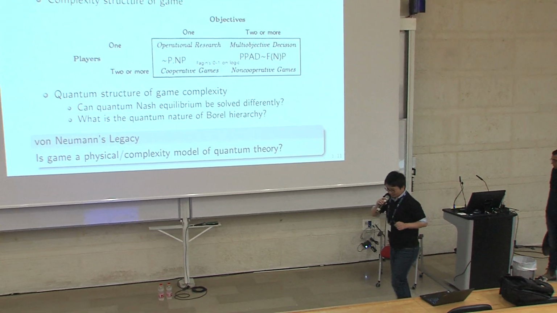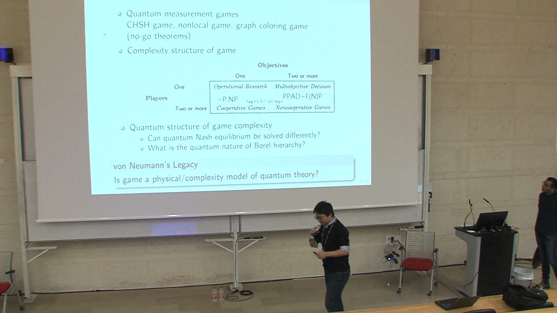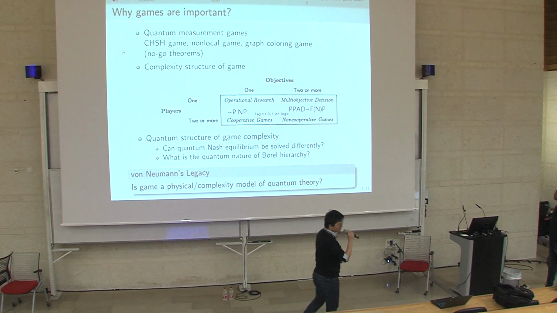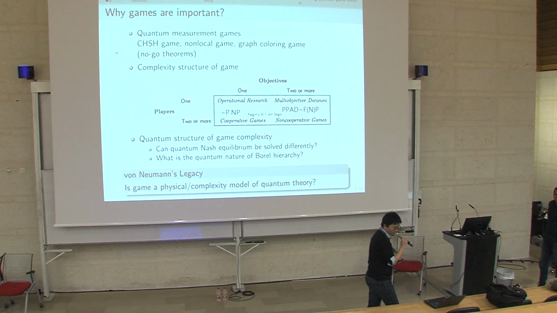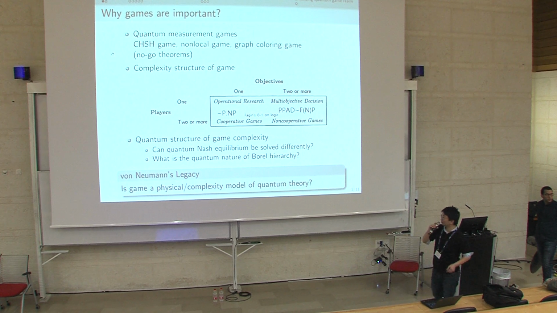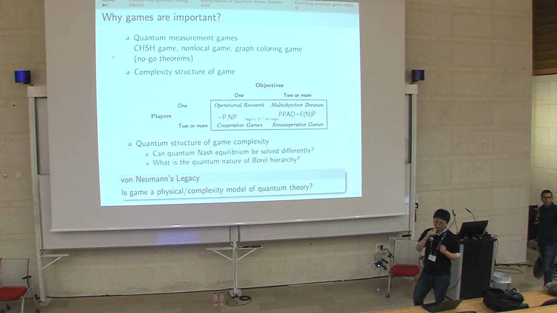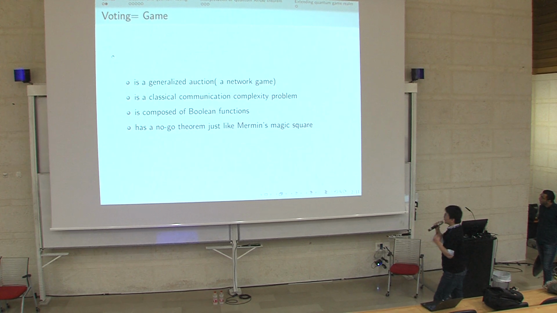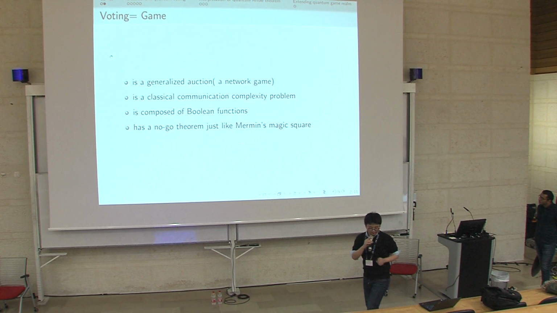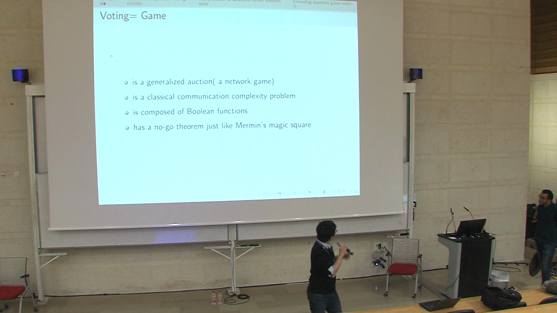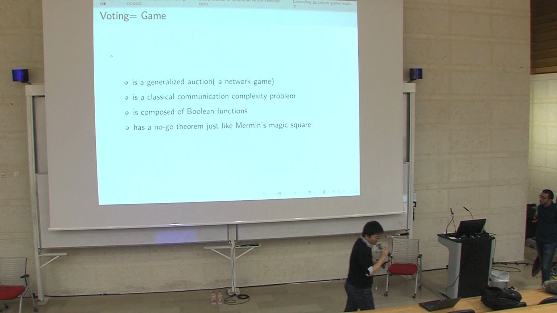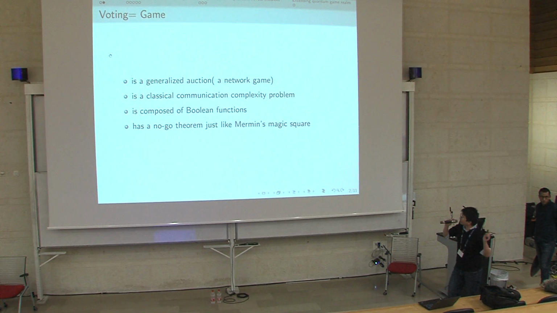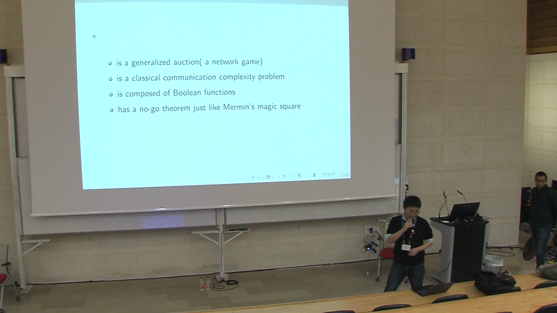And why are games important? Because there are many quantum foundational phenomena that can be described with games, and the complexity classes of games are really important. So as a physicist, I would like to ask, can games compute quantum physics? And I think so. So voting is a game. Voting is a good model of communication complexity classes, and voting is composed of Boolean functions. And there, most importantly, there is a no-go theorem, just like Mermin's magic square.